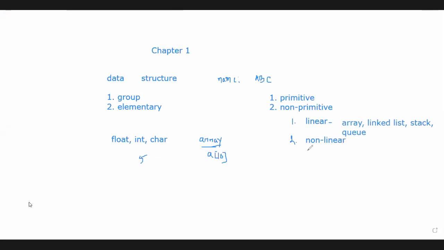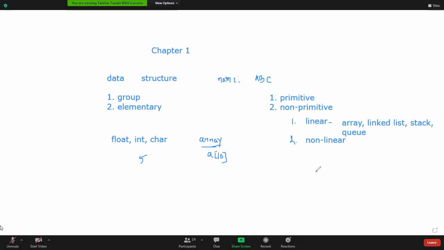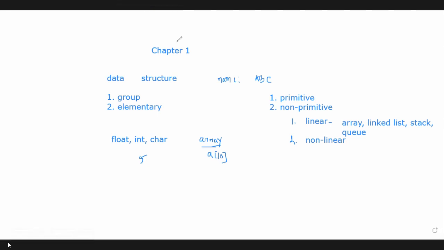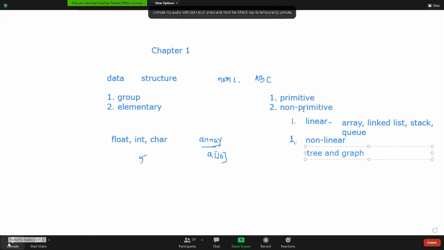In nonlinear data structure, it's not mandatory that the data items should be stored in a sequential manner. Although there should be some relationship between the data elements, they don't need to be stored sequentially. Okay. So some nonlinear data structures are tree and graph. These are nonlinear data structures. So in today's class, I'll give you a brief introduction to these data structures.